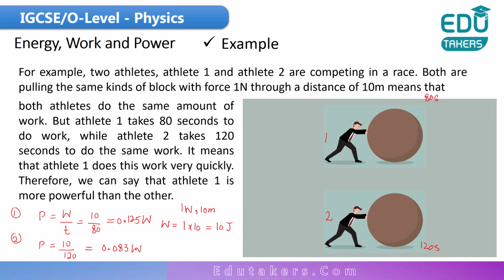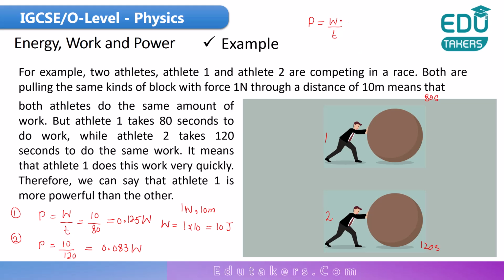It is for athlete 1, because the same amount of work is done. When you use the formula of power, which is work per unit time, because the same amount of work is done, the athlete that takes longer time to do this work has less power, while the athlete which takes smaller time has larger power.